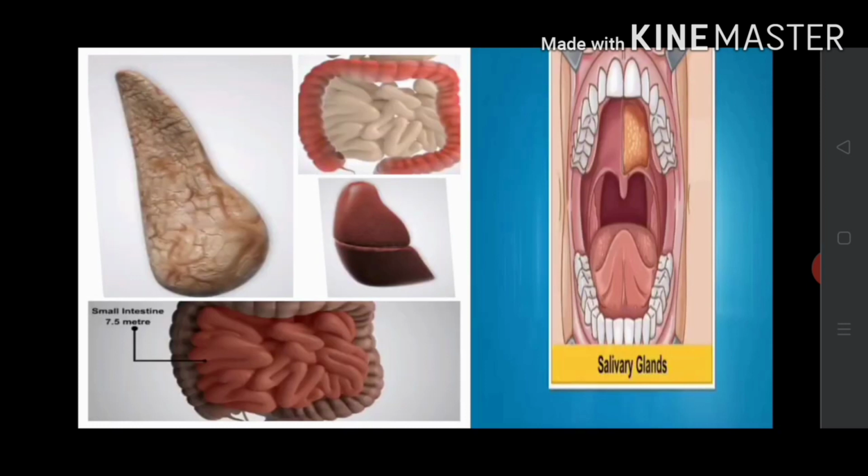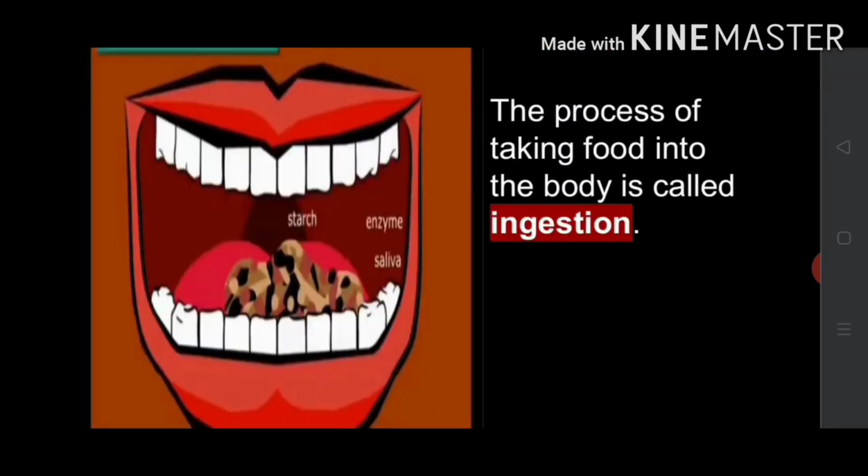The alimentary canal or digestive tract and the associated glands together constitute the digestive system. The various glands like salivary glands, liver, pancreas and the inner walls of the stomach and the small intestine secrete digestive juices. The digestive juices convert complex substances of food into simpler ones. Now let us know what happens to the food in different parts of the digestive tract. Let us start with the mouth and buccal cavity.